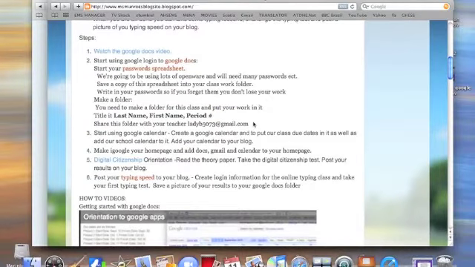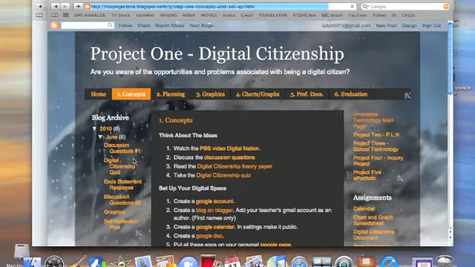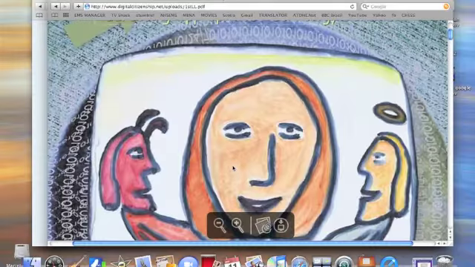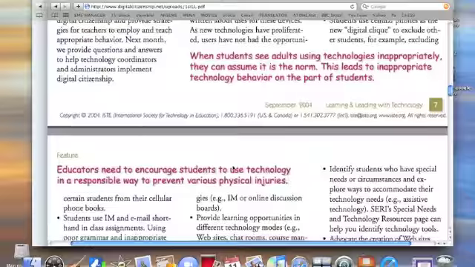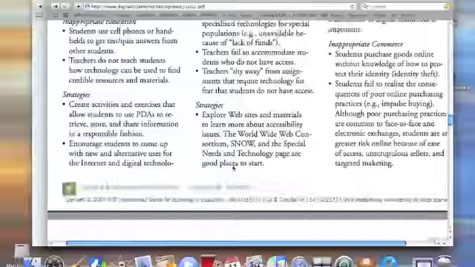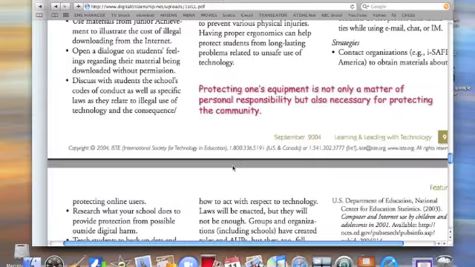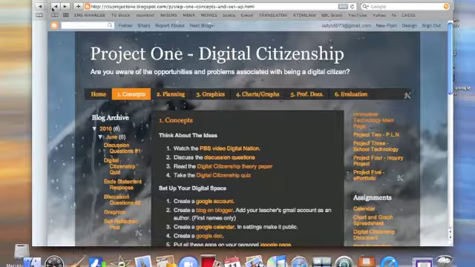Okay, then after you've done your Google Docs, you're going to do your digital citizenship orientation. You're going to click this link and you get your digital citizenship theory paper and the digital citizenship quiz. The digital citizenship theory paper opens up to an online document, and if you read the document, I believe you will find all of the answers that you need for the quiz. And the quiz is right here.